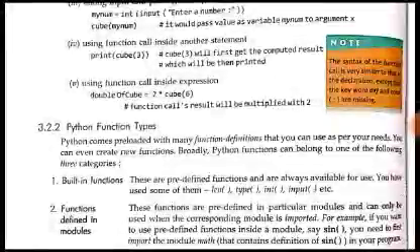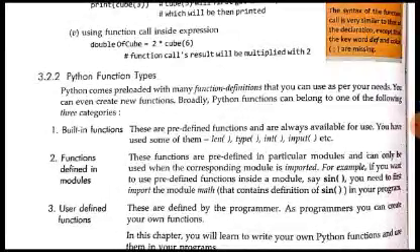Python function types. Now various function types are given here. First of all, broadly there are 3 categories of function types in Python. Built-in functions are the predefined functions which are always available for use. We have studied many of these functions. Many string functions we have studied, and tuple and list functions we have studied in the previous classes.